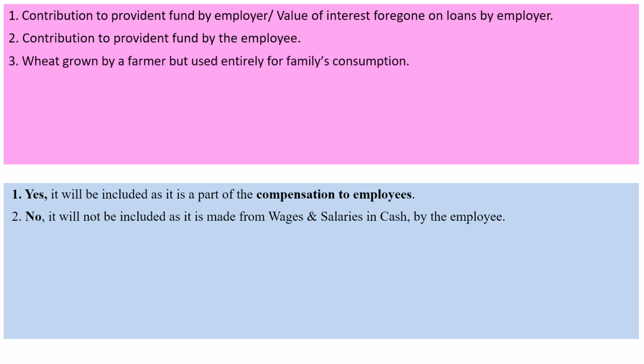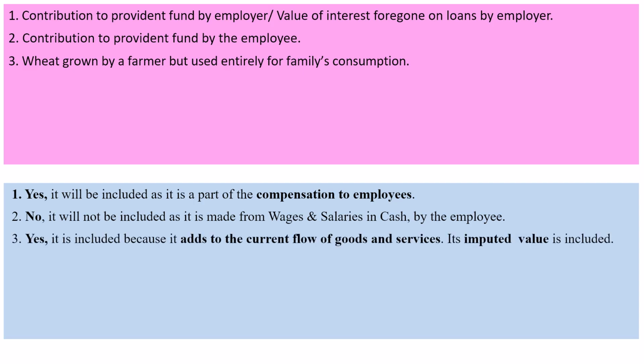Wheat grown by a farmer used entirely for family's consumption. Yes, this will be included in national income since it is a part of the current year's production or current flow of goods and services. So, this is production for self-consumption and its imputed value will be included in national income.